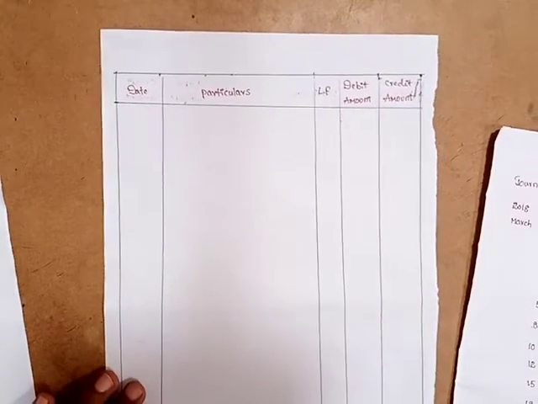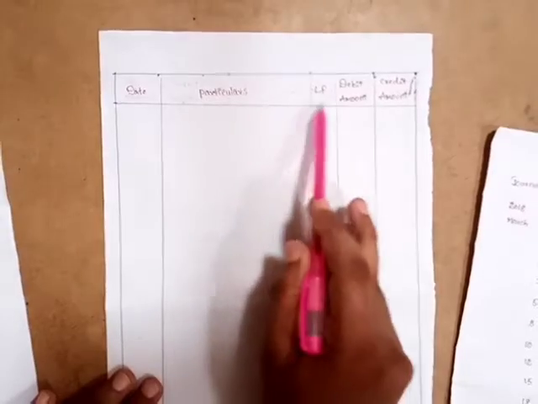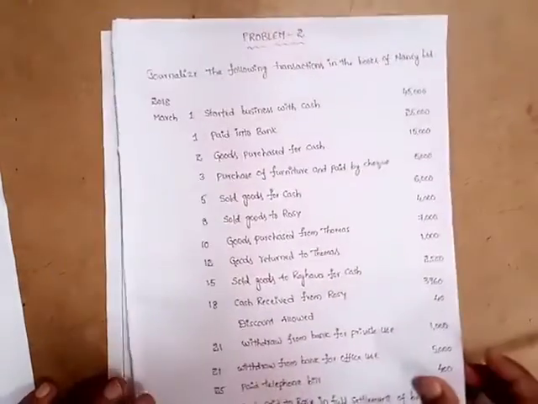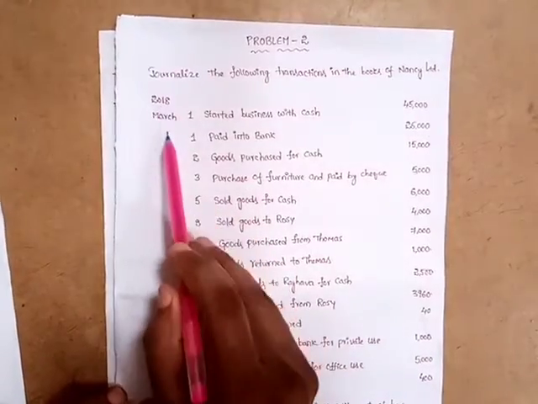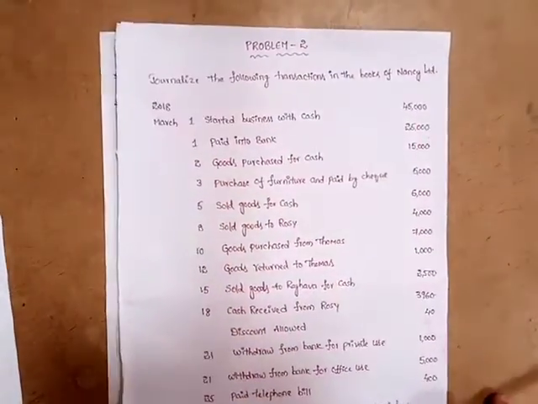So this is the format of the journal book: date, particulars, LF number, debit amount, credit amount. So the first transaction is 2018 March 1st, started business with cash 45,000.